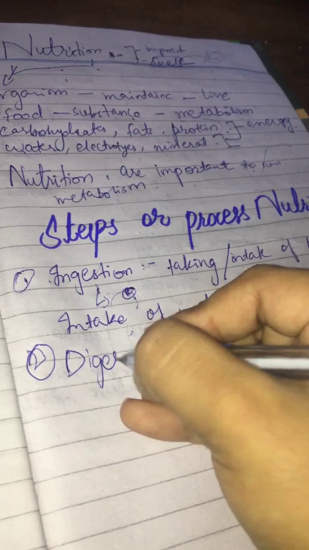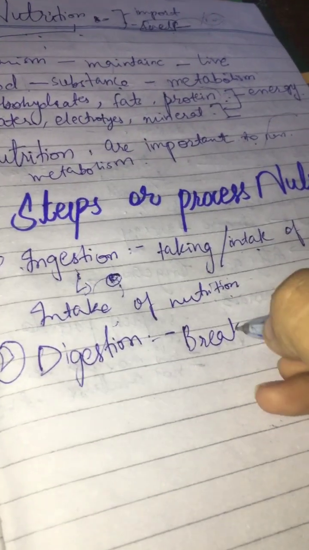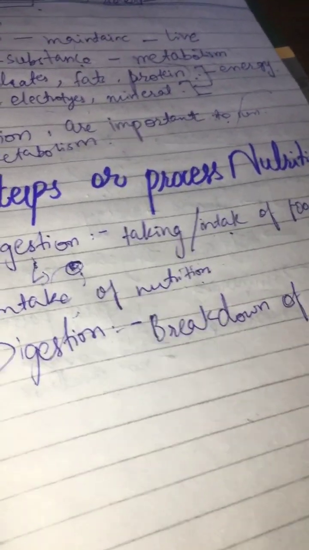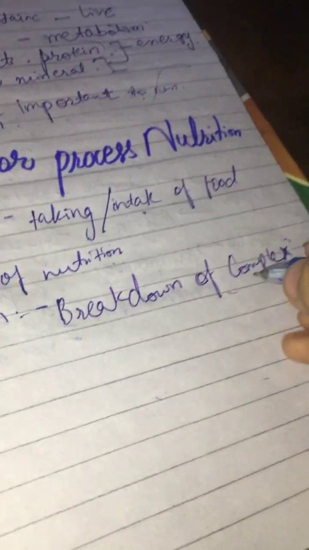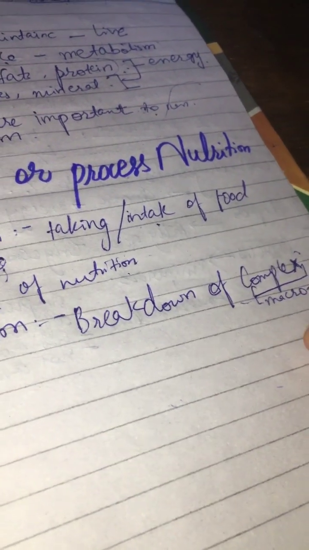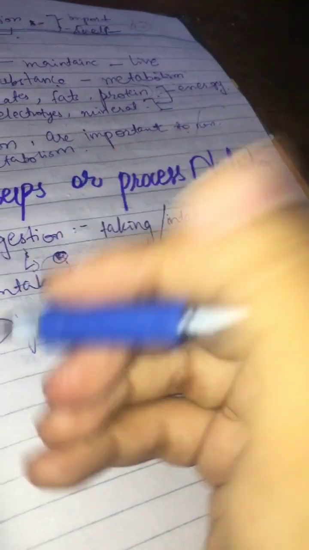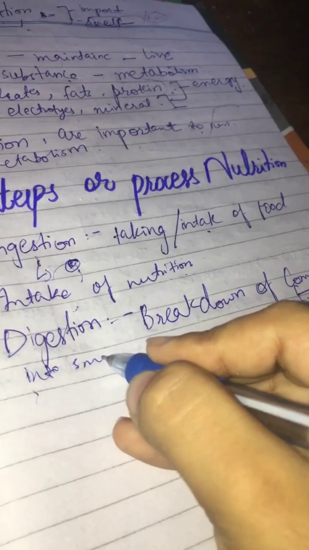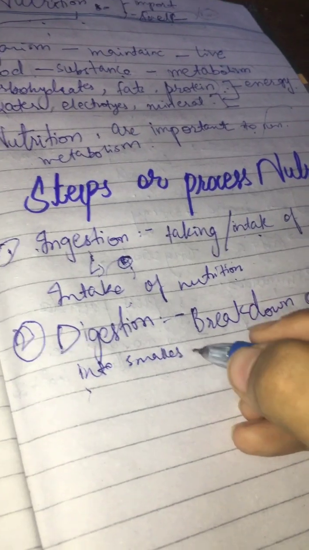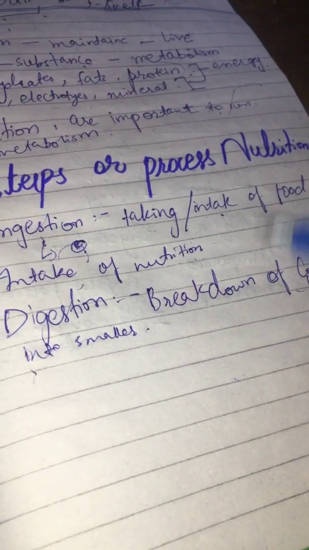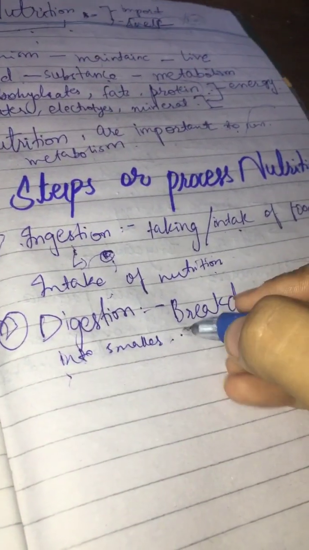Now let's begin. Digestion is the breakdown of complex particles. If we say complex, we are talking about macromolecules. So digestion means the breakdown of complex food particles into smaller particles. We have a very detailed topic in our 11th class book, the digestive system. There we talk about the breakdown, which enzymes are mixed in, and how the process happens. So digestion is the breakdown of a complex food particle into smaller forms.